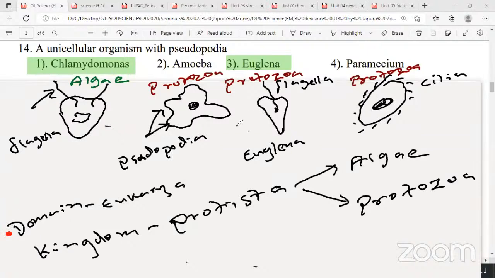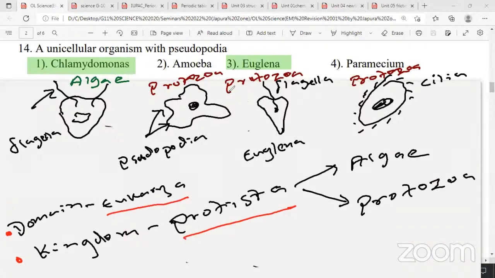Why domain Eukarya? All the algae and protozoa have an organized nucleus. That's why they belong to Eukarya. Eukarya means organized nucleus present. Kingdom Protista, domain Eukarya. All are unicellular and all are microorganisms.